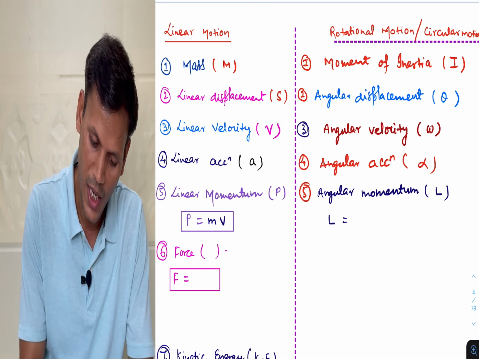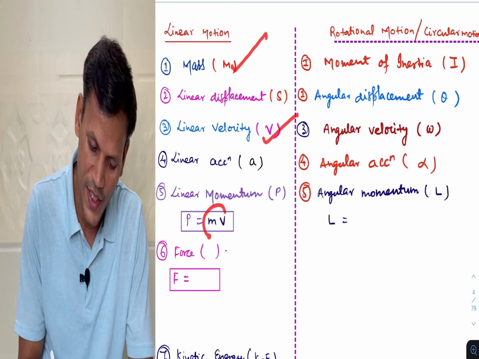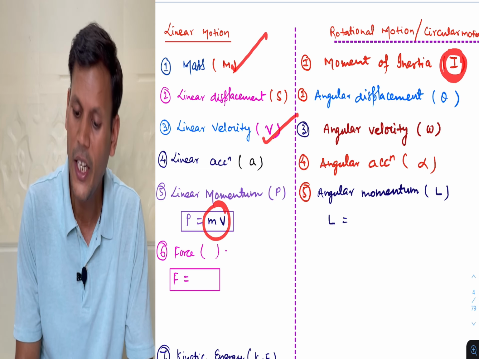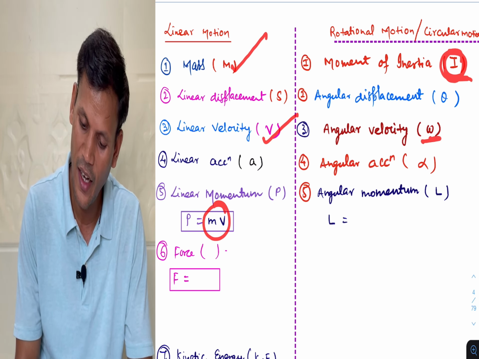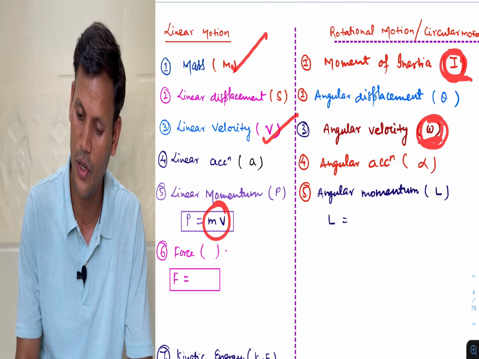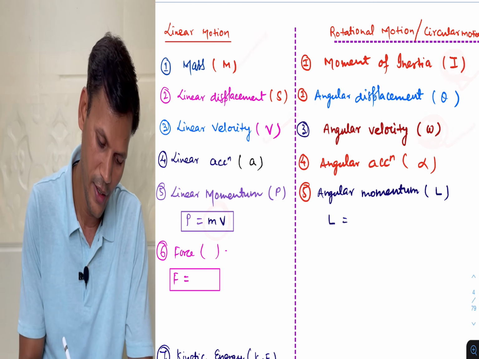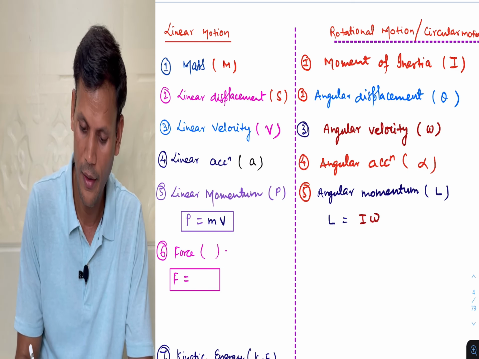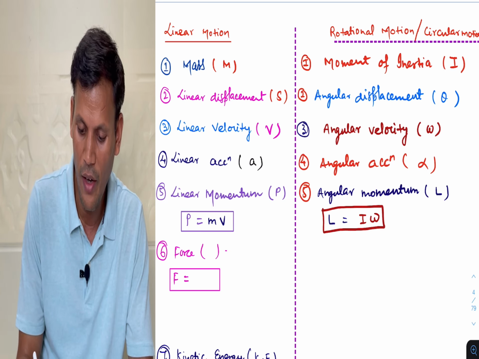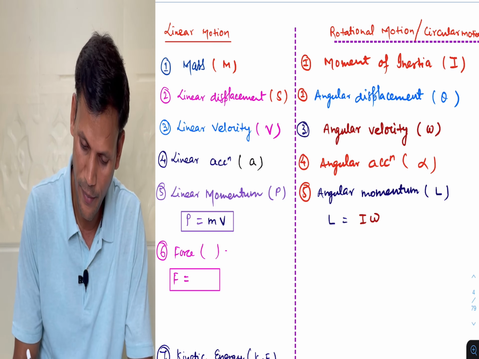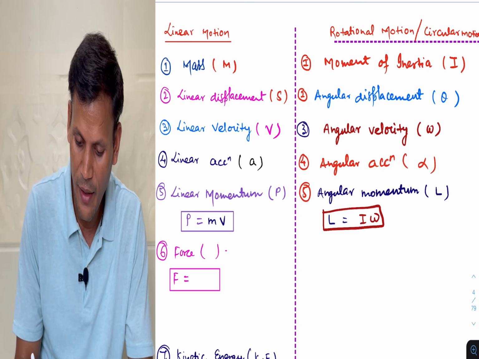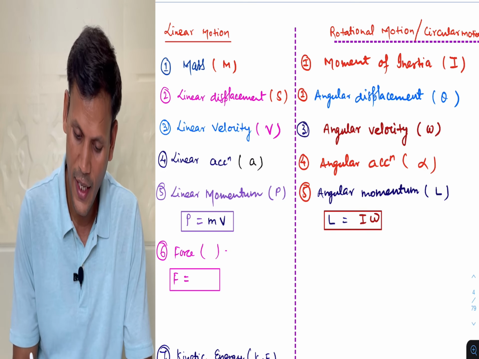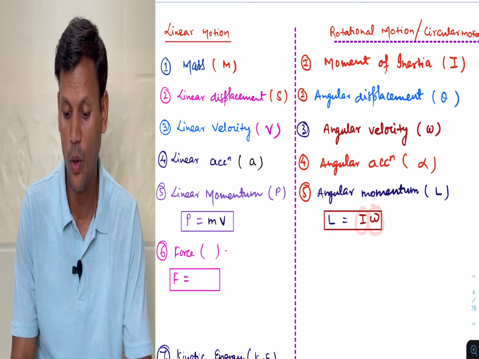Again I will say, mass and velocity terms are here, and here instead of mass moment of inertia is there, and instead of linear velocity here it is the angular velocity. So it will be I into omega. So L will be I into omega. This is the formula for angular momentum. So angular momentum is the product of moment of inertia, which is I, and angular velocity.